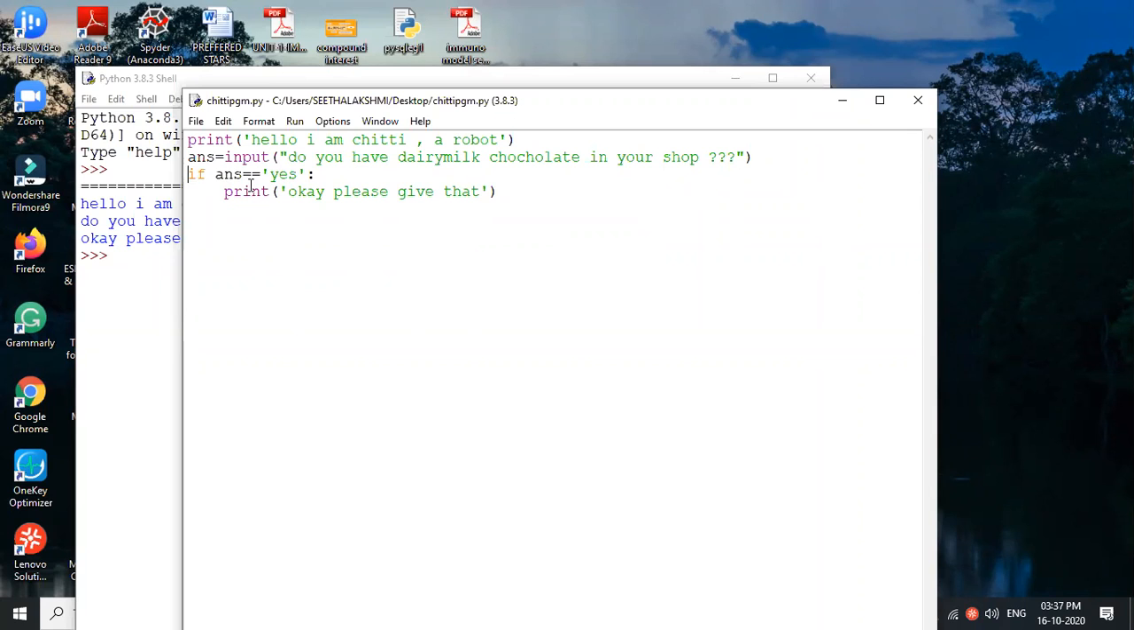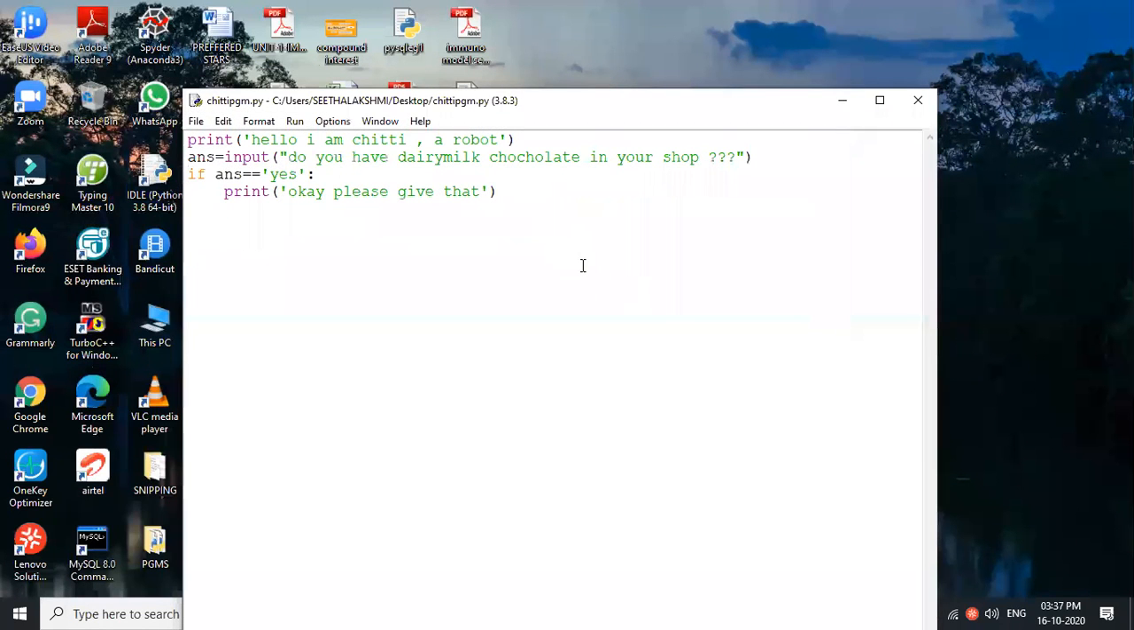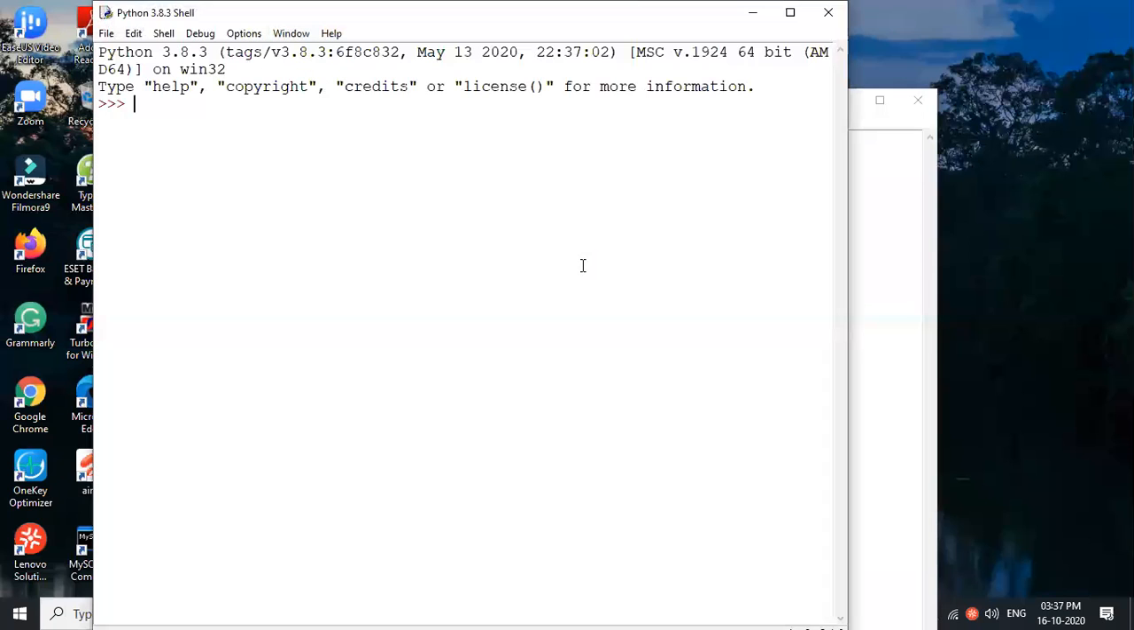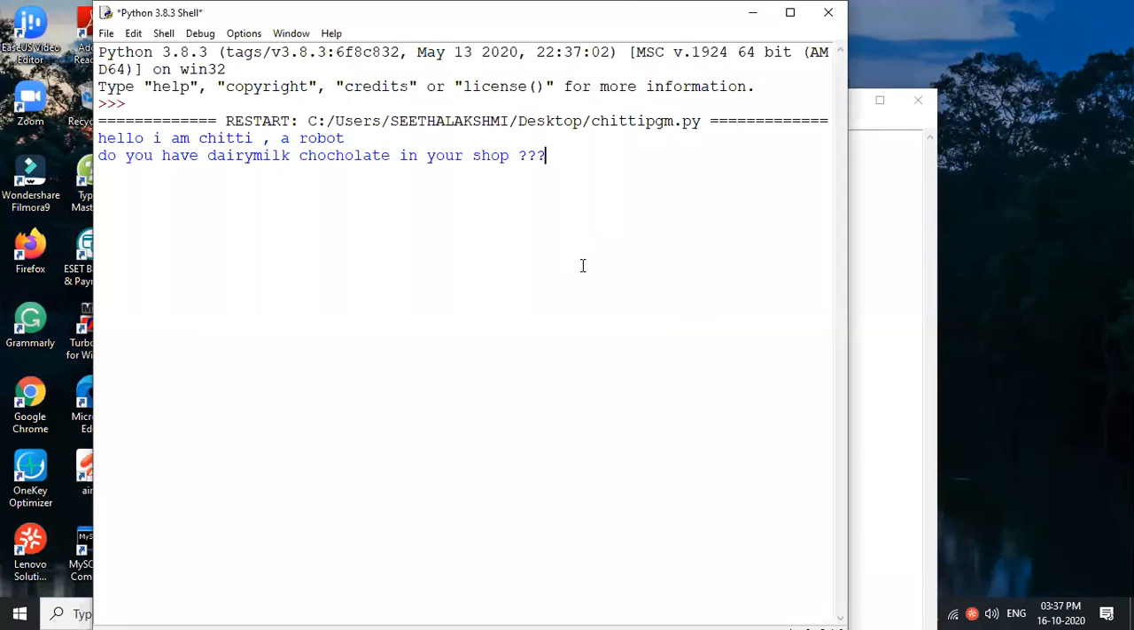I will run again. One minute, I'm closing this one. I'm just running the same program again. Now it is asking, again introducing itself. Suppose, can anyone say no for the chocolate? Suppose I am the shopkeeper. It is asking me, Dairy Milk chocolate, do you have? I said no, I don't have it. Then nothing will come.